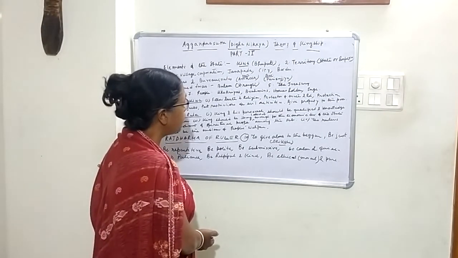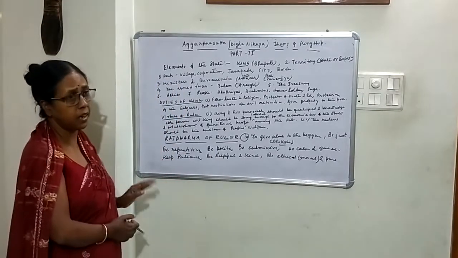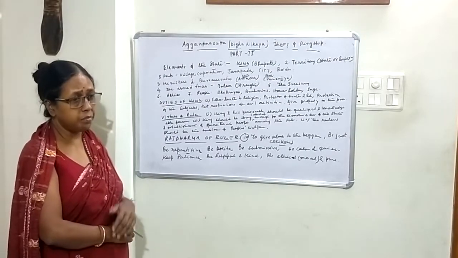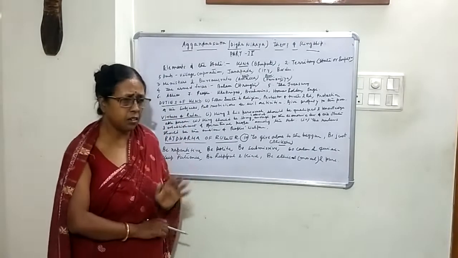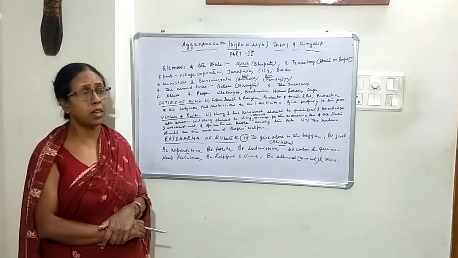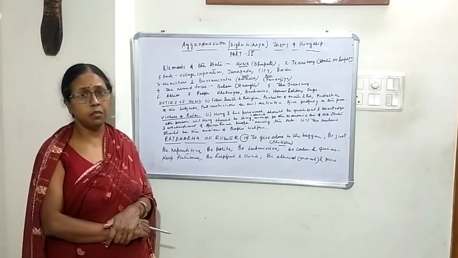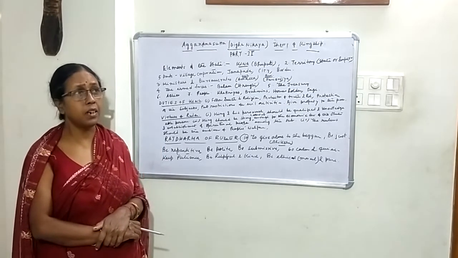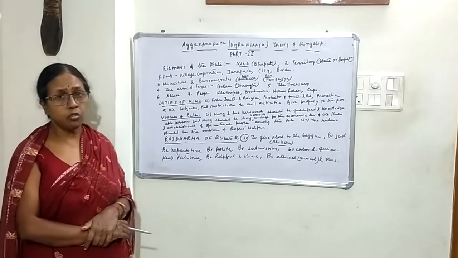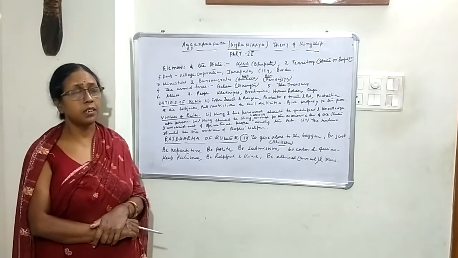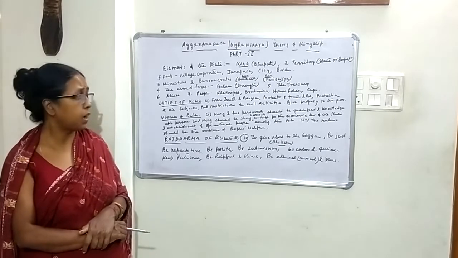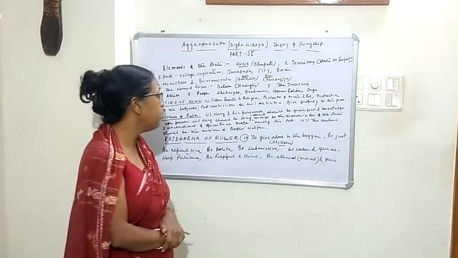If any kind of evil activities is going on in the society, then it is the responsibility of the king to control those evil activities, and by controlling them, it is the responsibility of the king to establish peace and tranquility in the society.